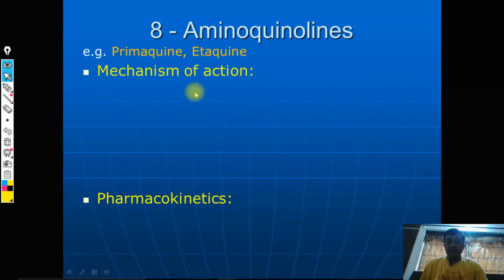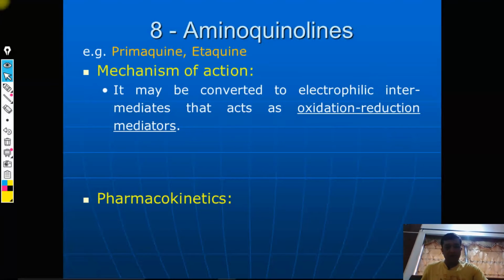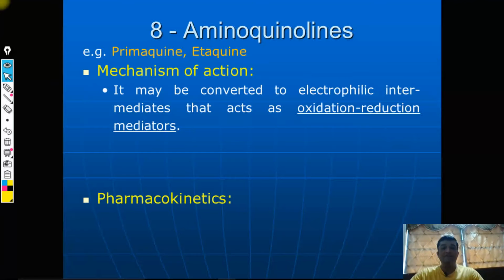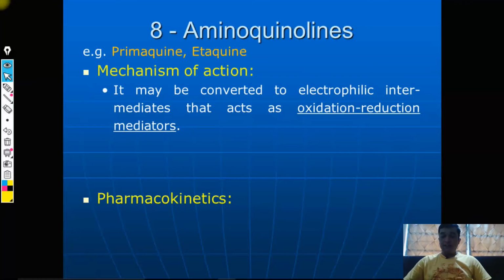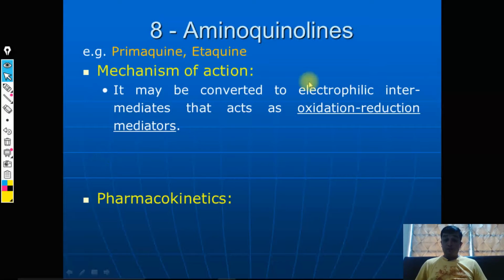Mechanism of action is not that clear, and it is reported as unknown by many books, but you can just assume. Many books have mentioned a postulated mechanism for the schizonticidal activity of primaquine.